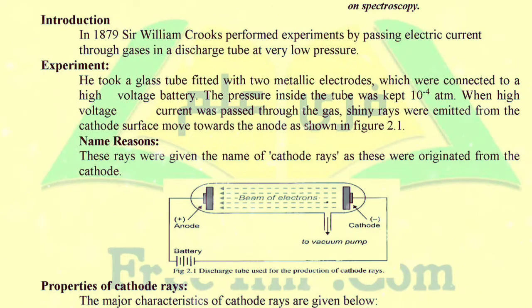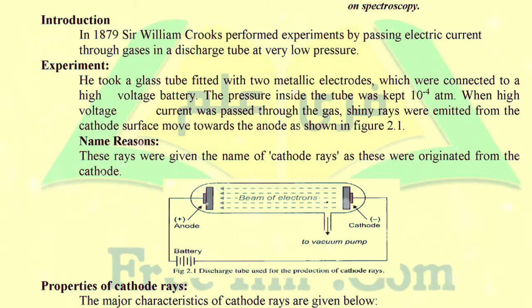When current was passed through the gas, shiny rays were emitted from the cathode surface and moved towards the anode. When the electrons are removed, the shiny rays are produced, and these rays are emitted from the cathode surface, which has negative charge, and move towards the anode. Listen girls, I am explaining how rays are produced.